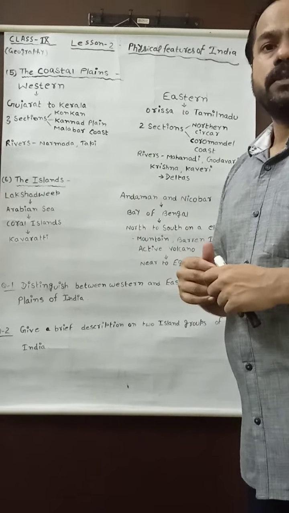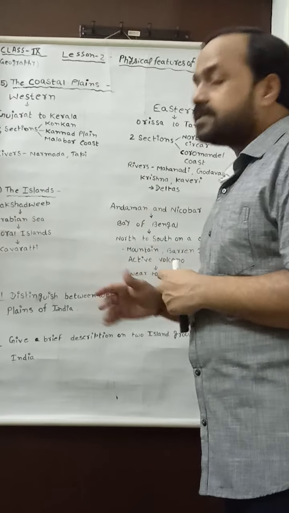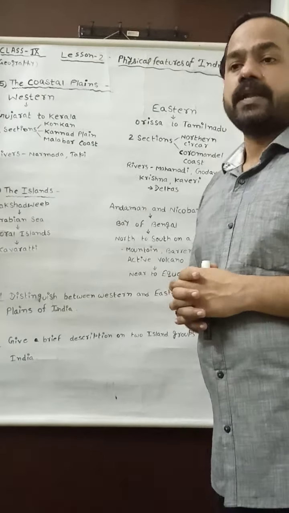So the physical divisions of India make India a type of geographical diversity. That is why from north to south and from east to west we find different characteristics of the physical divisions of India, and it makes India a diverse country geographically as well as on the basis of physical divisions.